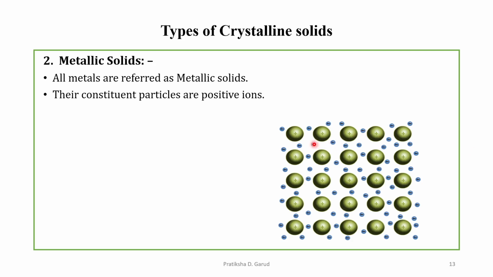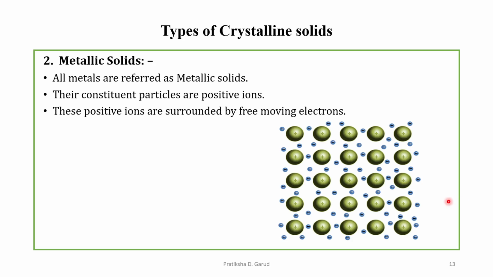In this image, we can see the positive ions surrounded by free moving electrons. Examples are iron, aluminium, or we can say all metals. They are the metallic solids. So this is the second type of crystalline solids.